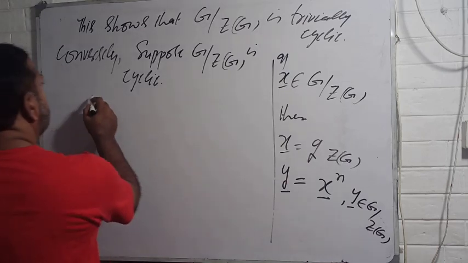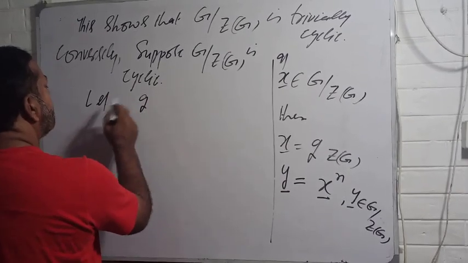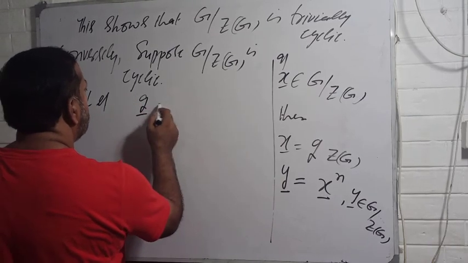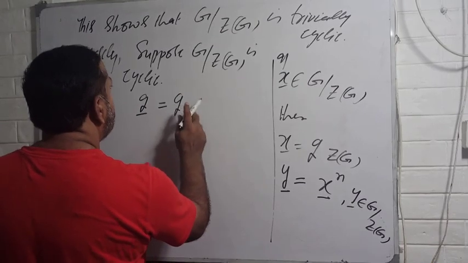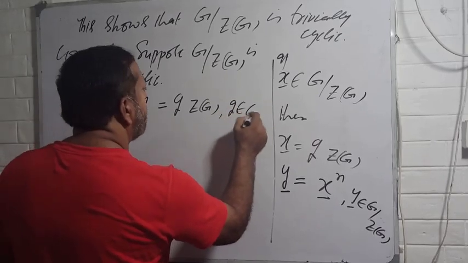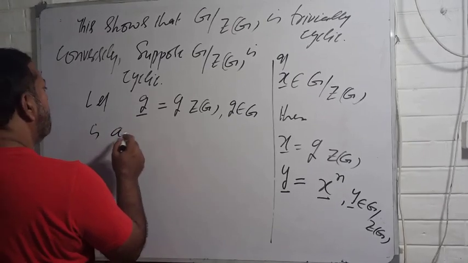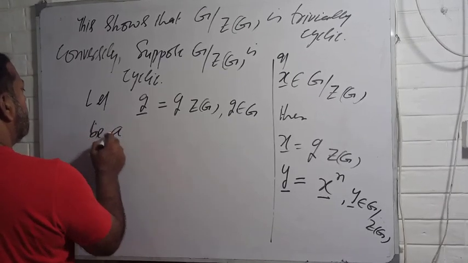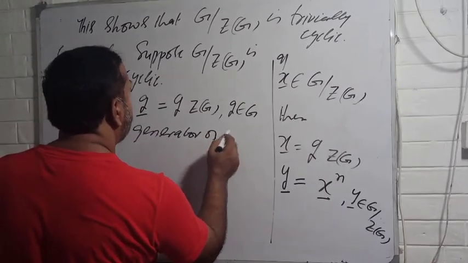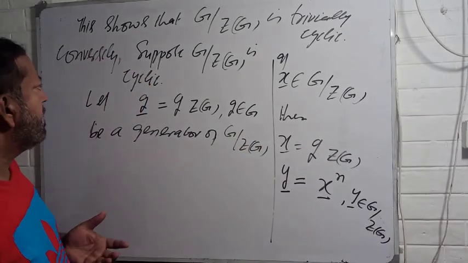So let G-cap, say, equal to g center of G, of course where g belongs to G, be a generator of G by center of G. This is very simple because of the definition of a cyclic group.